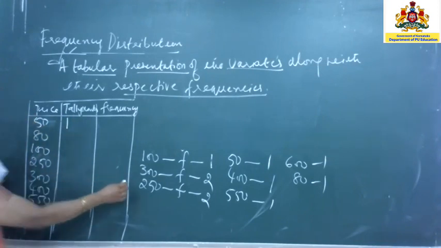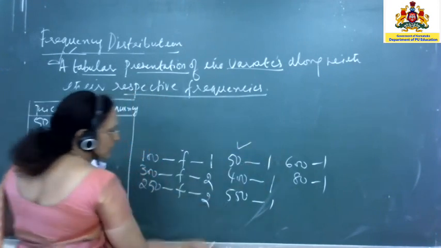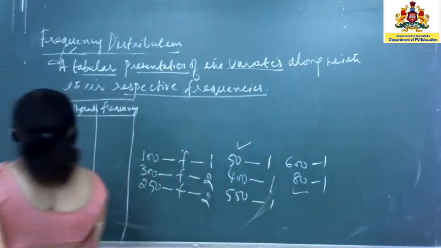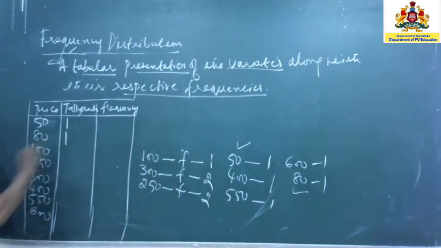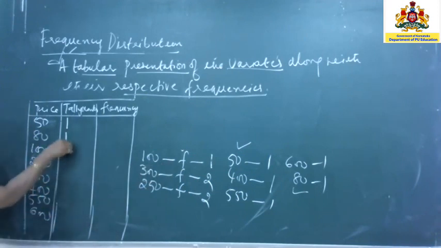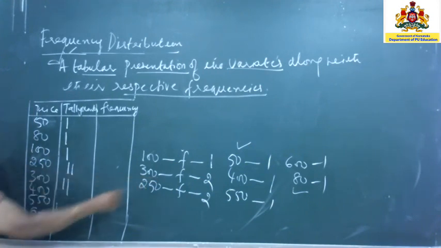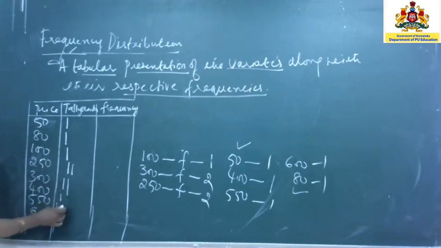Now, go to the next one. You have 80. How many times did it appear? Once. So you will write one tally mark. Next number is 100, once. Now, 250 appears 2 times, so you will draw 2 vertical lines. Next you have 300, 2 times. Then 400 once, 550 once, and 600 once.